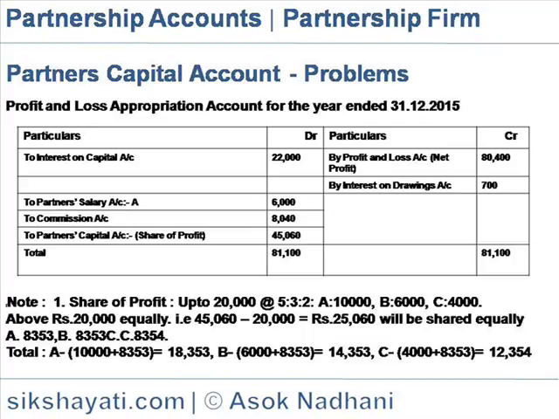So the total: A will get 10,000 plus 8,353, which is 18,353. B will get 6,000 plus 8,353, so 14,353. C will get 12,354.